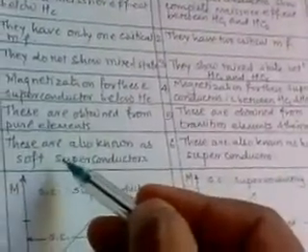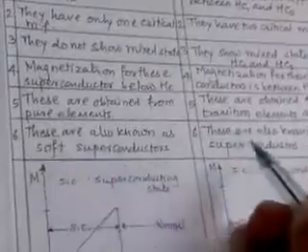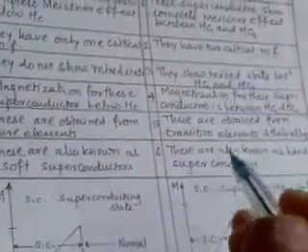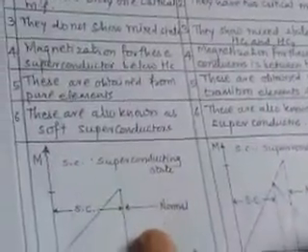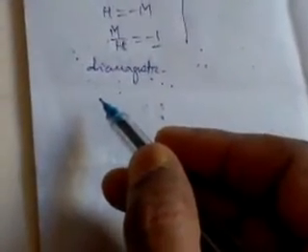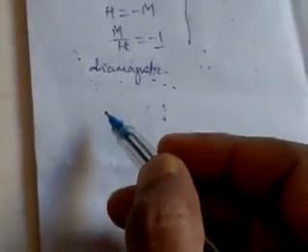Therefore, type first superconductors are soft superconductors. Type second superconductors are hard superconductors. Superconductors are again classified depending on their critical temperature, low critical temperature and high critical temperature, and the types are in this way: low temperature superconductors, LTS, and high temperature superconductors.